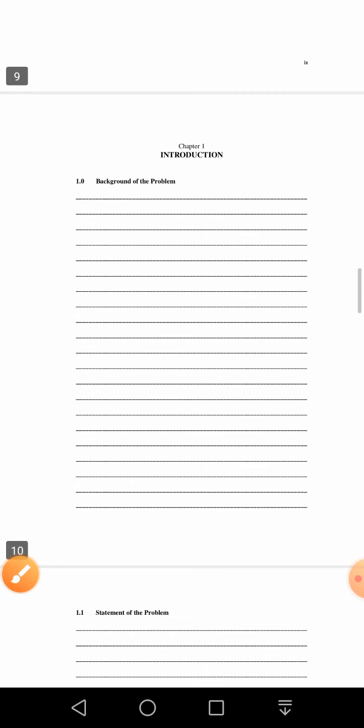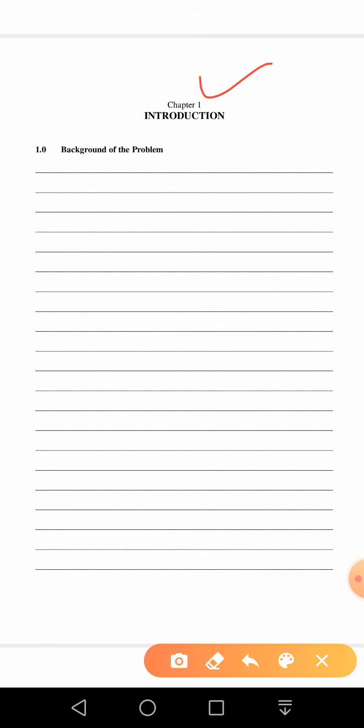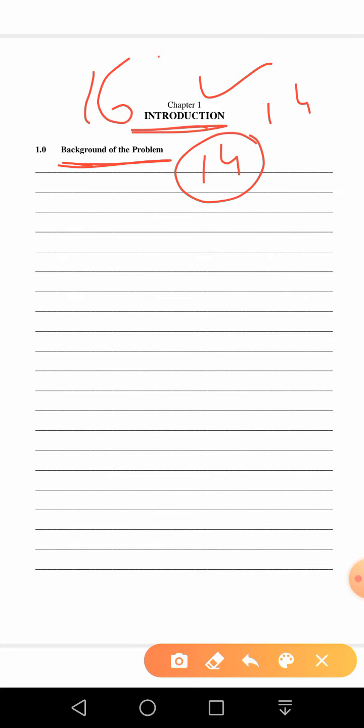Then we have this blank space, as you can see, chapter 1, font size 12, and this is font size 14. Sometimes you can have it 16, and this is known as 14. These are font sizes, okay.